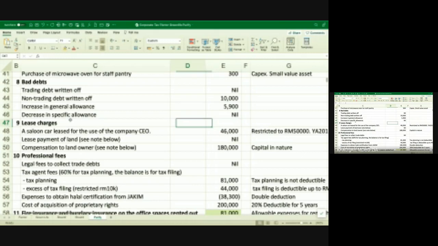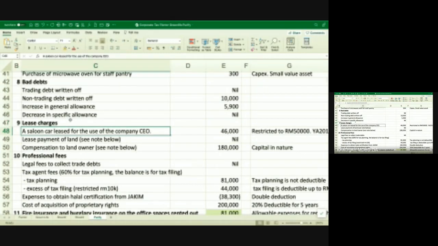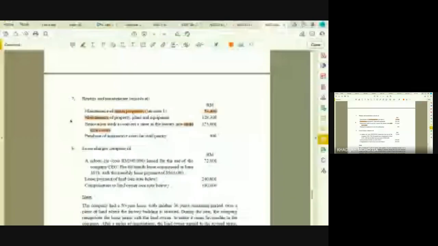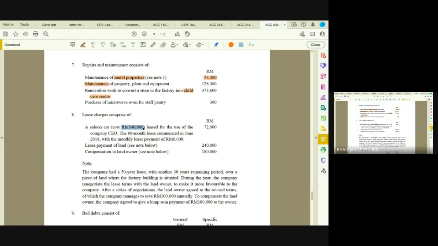Okay, and then you have lease charges, a saloon car used for the company CEO. The information is that the cost of the car is 340,000. So how much is allowed? Leasing, 50,000. Only 50,000. So you have to compute how much you have claimed for the lease rental, from when you started in June 2018 until now, September 2019. If it's still below 50,000, it's allowable, but anything above 50,000 is not allowed.